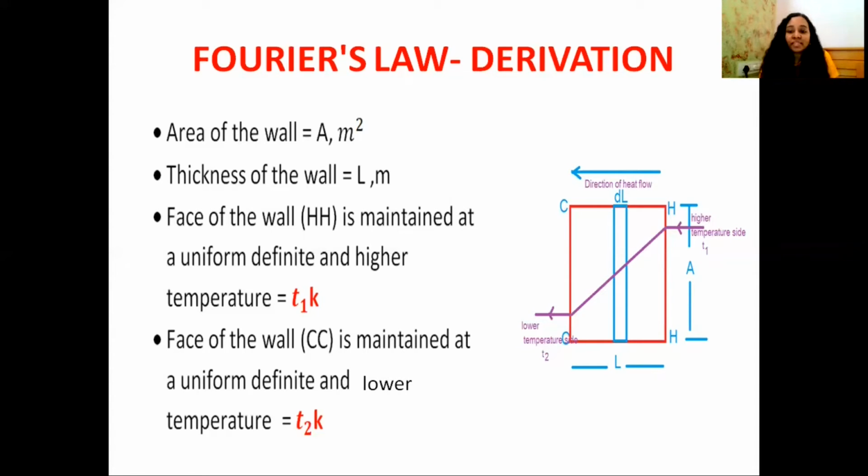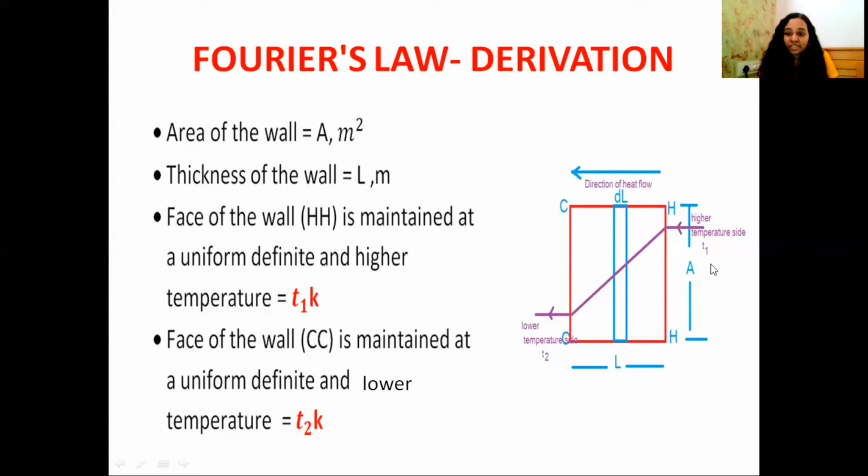The metal wall has a face HH, and this region is maintained at a uniform and definite temperature, and here the temperature is higher as compared to this region. The wall CC is maintained at a uniform, definite, and lower temperature.